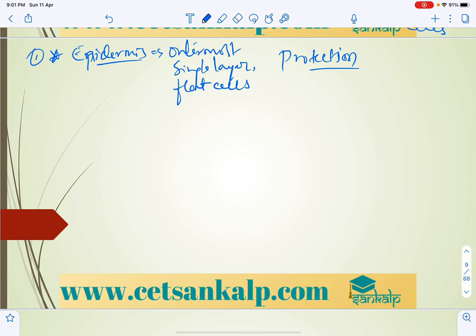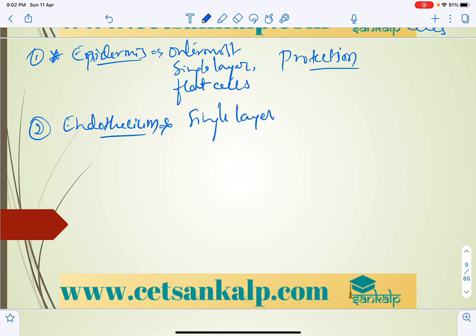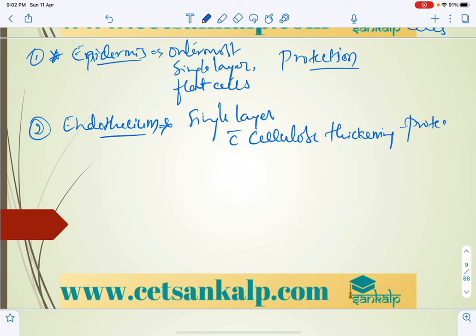The second layer is endothecium, also a single layer, the second wall layer with cellulose thickening, hence it also plays a role in protection. Little pectin and lignin will be there, which provides protection.